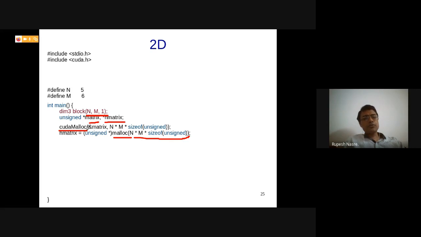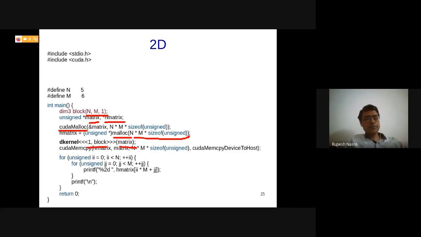So this is just an allocation. After that, I'm going to call a kernel and perform some processing on the device matrix. I have used 1 comma block, which means that I'm going to use a single block, but the block dimension is 2-dimensional, right?